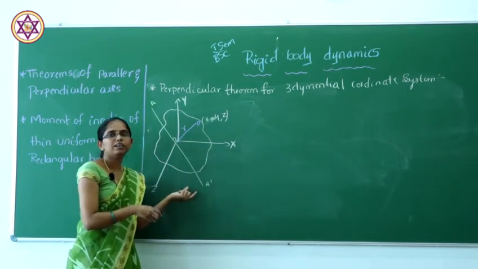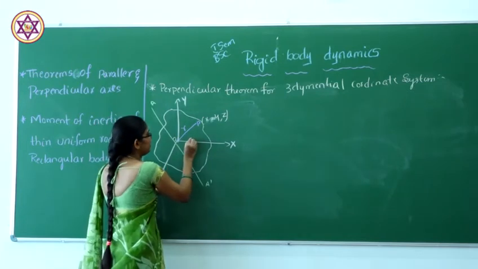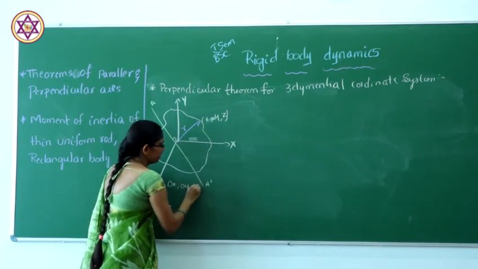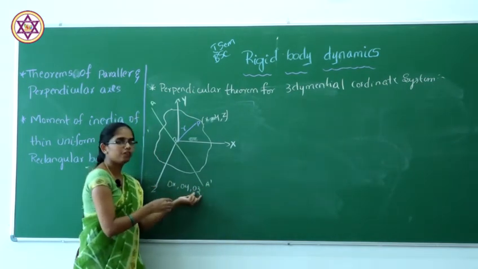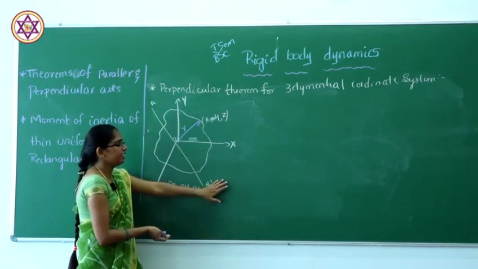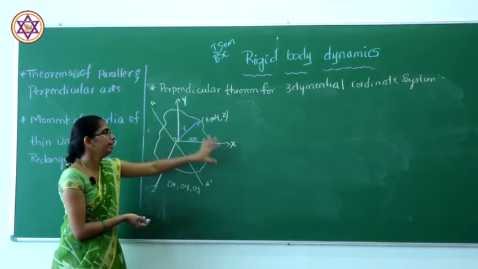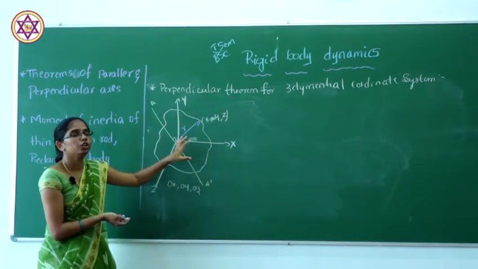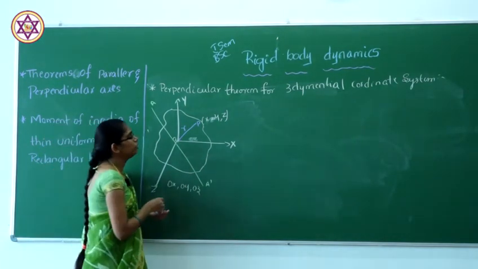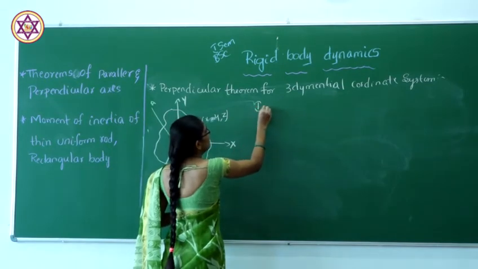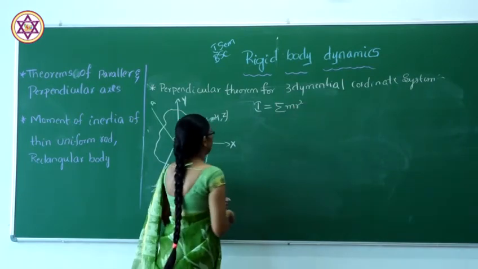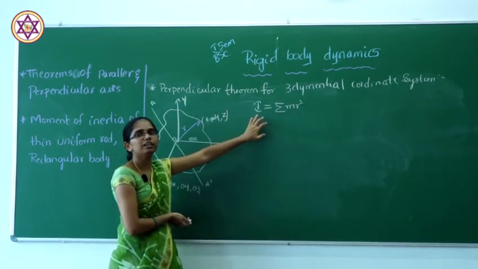So we have three Cartesian axes here: OX, OY and OZ are the three Cartesian coordinate axes, and A and A dash is any axis in the rigid body. X, Y and Z are the mutually perpendicular axes. So normally we know that the moment of inertia I is equal to the sum of m r square. Okay, this is our general form.